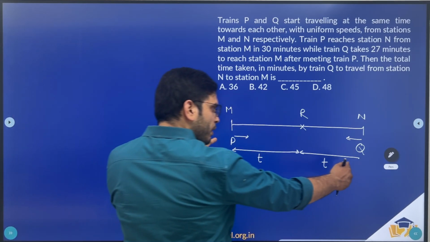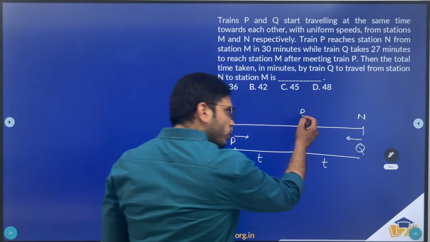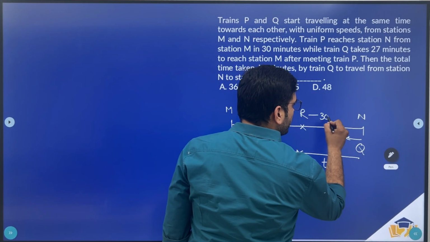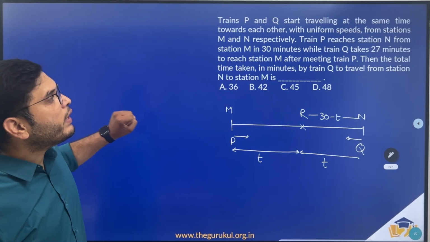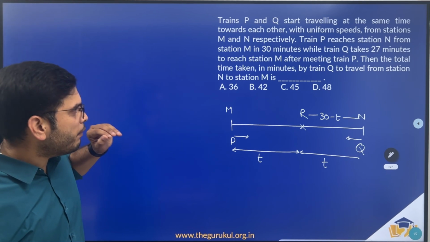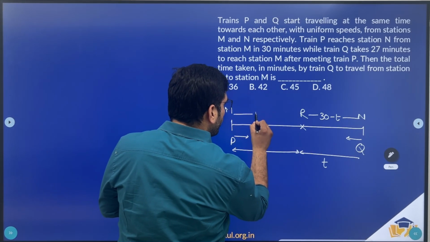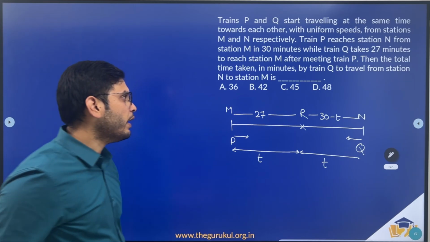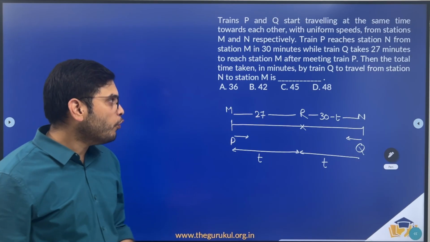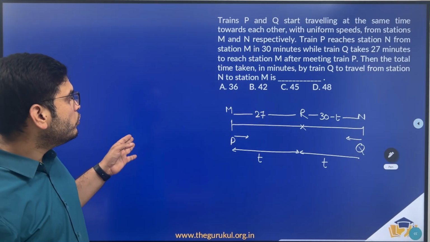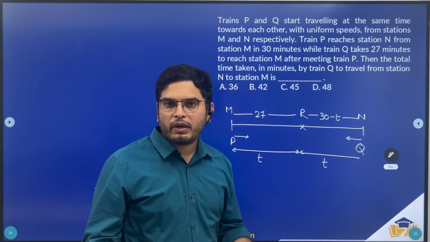So the total time taken by P is 30 minutes. P already had taken T minutes to reach R, so to reach N from R, P would be taking 30 minus T minutes. And Q takes 27 minutes to reach station M after meeting train P, so to reach M from R, Q took 27 minutes. Then what was asked? The total time taken in minutes by train Q to travel from station N to station M. So if we can find the value of T, then T plus 27 becomes the answer to this question.